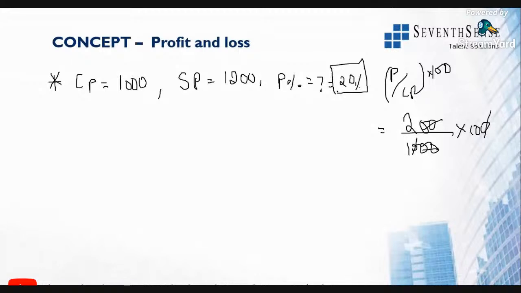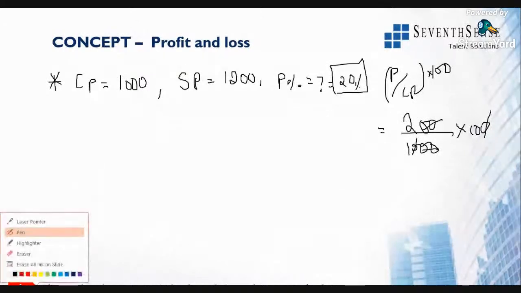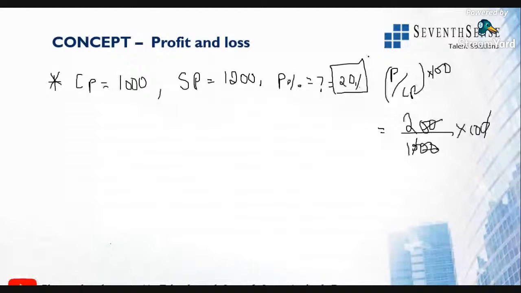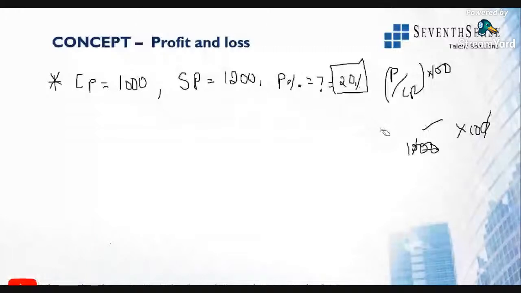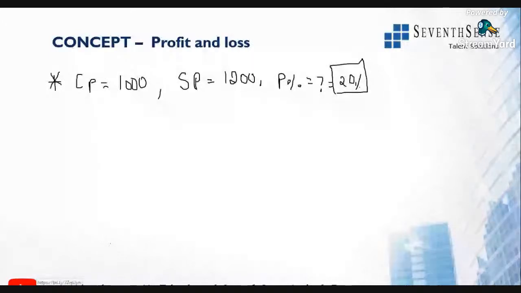Superb, Harshita. All right, I want others also to kindly respond, please. If you didn't understand, I have also explained that. Use that formula, profit over cost price into 100. So profit percentage is given. All right, so let us go to the next one. I'll use the same values, don't worry, you will not get confused there.